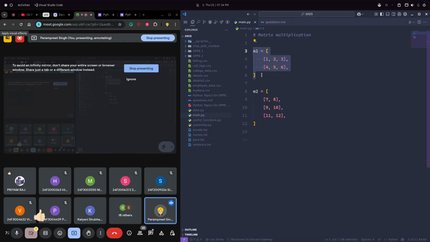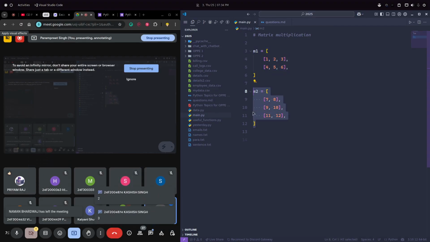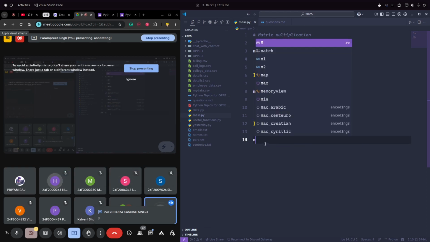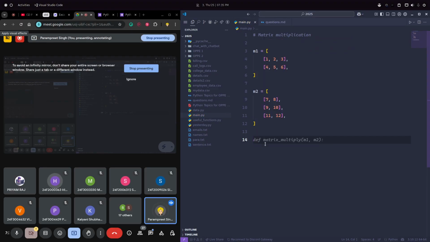So here, how many rows are there in M1? Two rows. And how many columns? Three. And in M2, how many rows and columns? Three rows, two columns. Yes. So if I normally write, instead of M, let me write matrix, or let's keep it M only.